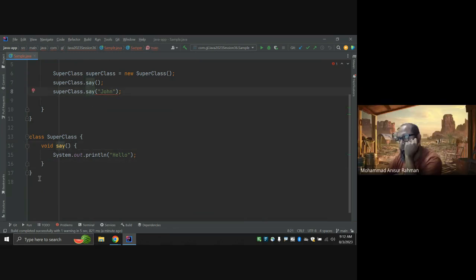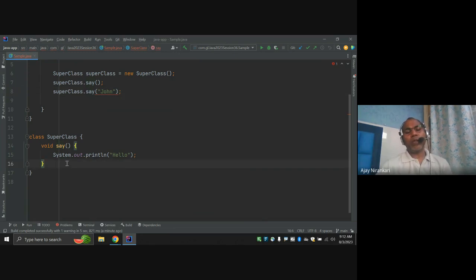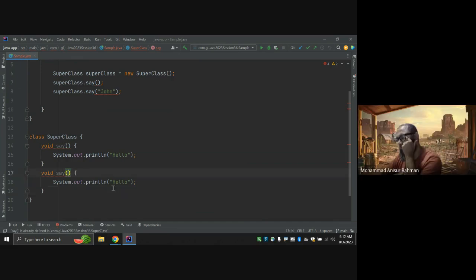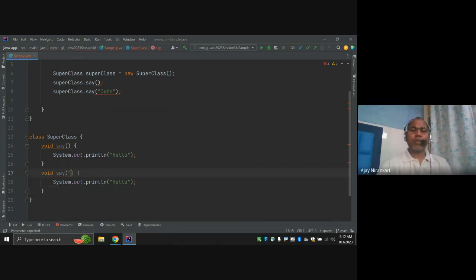Here our objective is to write the same method with the same name but a different argument, like a String message, and whatever message I have, just plus message.